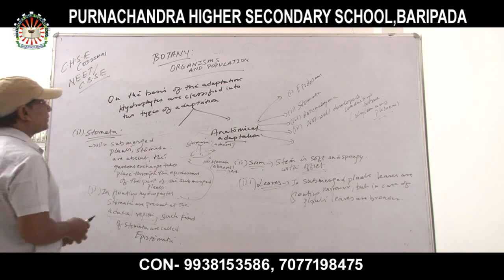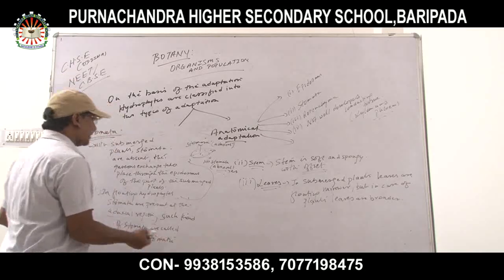Okay. Now, parenchyma. Number 3 is parenchyma.